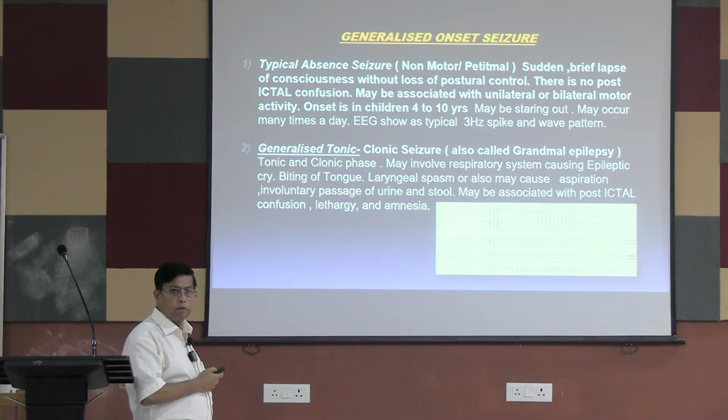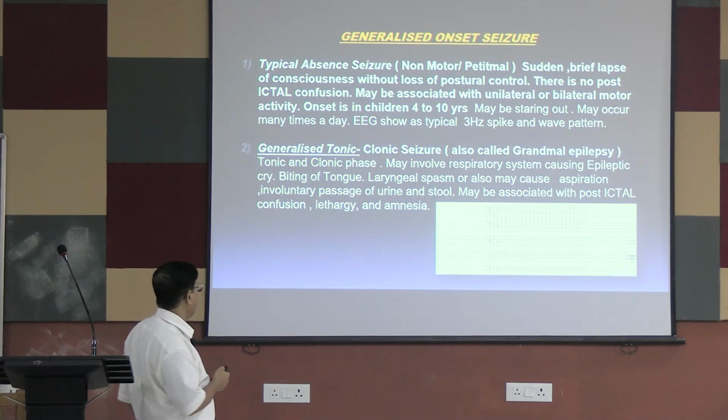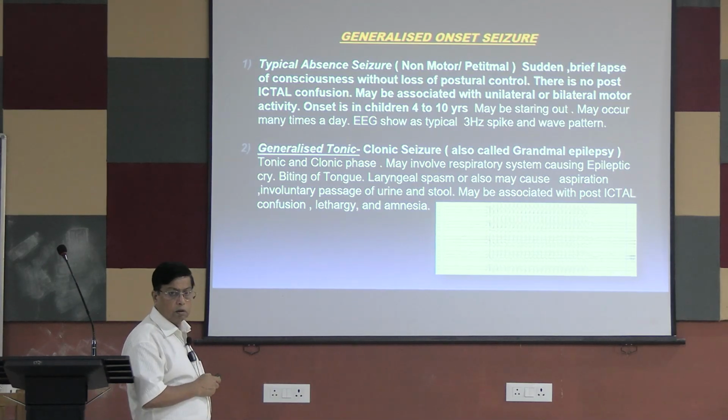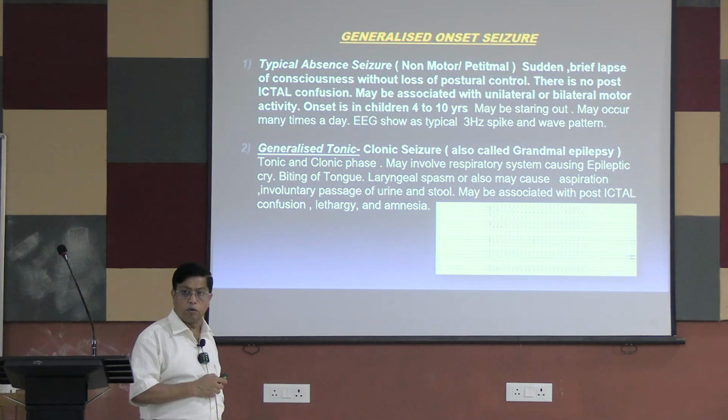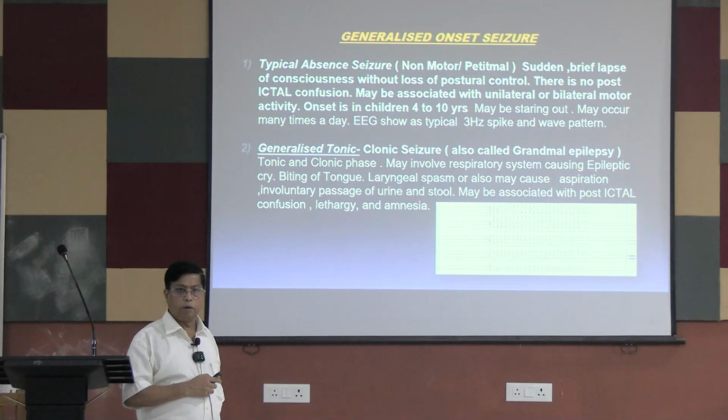We already have the experience. I have heard the stories from some of your neighbors that this patient had epilepsy and had a tongue bite. So it is a biting of the tongue. There will be laryngeal spasm, as I have already told you, and also maybe aspiration. This may be catastrophic for the patient. During this phase, the patient may have aspiration. The patient may have a traumatic episode.